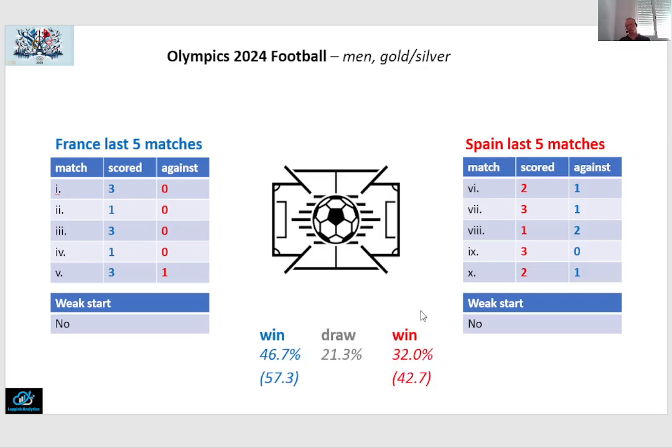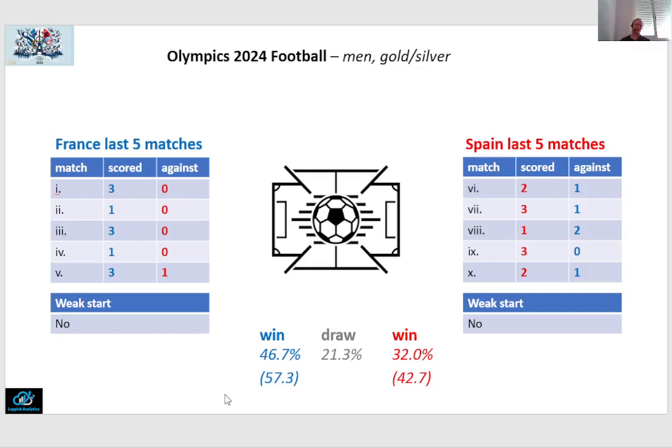No weak start assumed at the time of the video. No knowledge of severe injuries of several players that would result in a completely different strategy for one of the teams. So no weak start assumed, and of course there is no assumption either that one of the teams has more of an incentive to win the gold medal. So yeah, equal start. So this model that I use will then result in a 46.7% chance of a French win, 32% chance of a Spanish win, and a 21.3% chance of a draw after regular time.